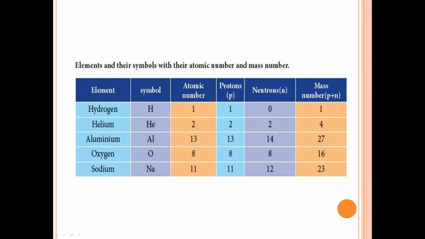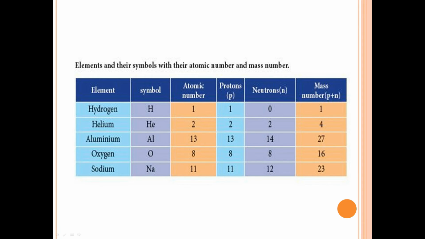And for aluminium, the symbol is Al and its atomic number is 13, proton value is 13, neutron value is 14, so the mass number is 13 plus 14 is equal to 27. Oxygen, symbol O, atomic number is 8, protons 8, neutrons 8, 8 plus 8, 16 is the mass number.